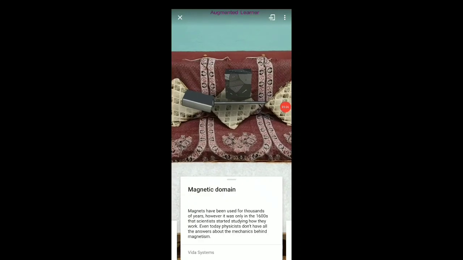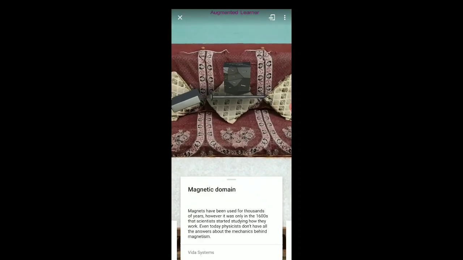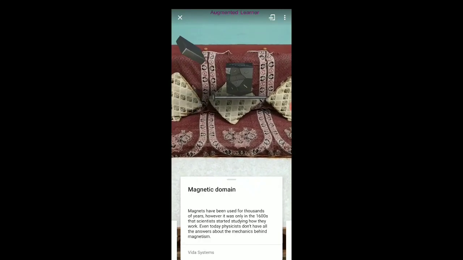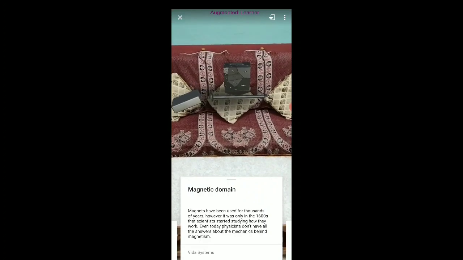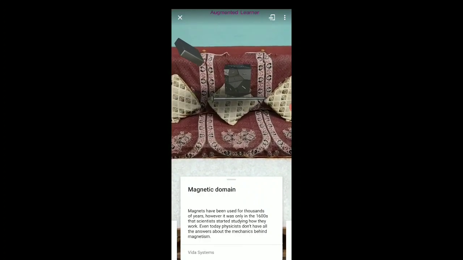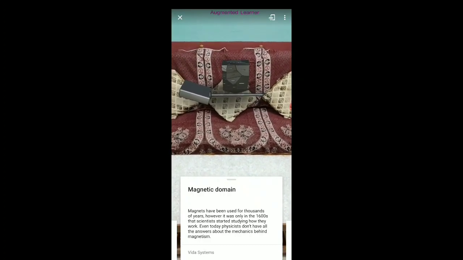We know that magnets have been used for thousands of years. However, it was only in the 16th century that scientists started studying how they work. Even today, physicists don't have all the answers about the mechanism behind magnetism.